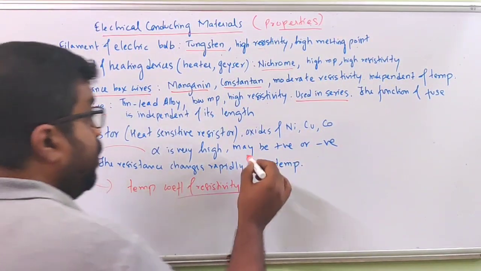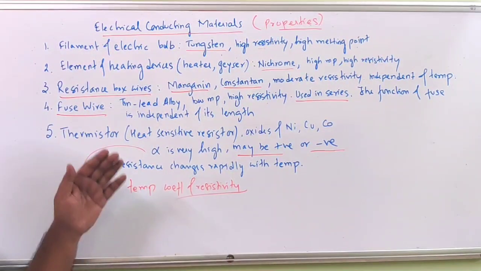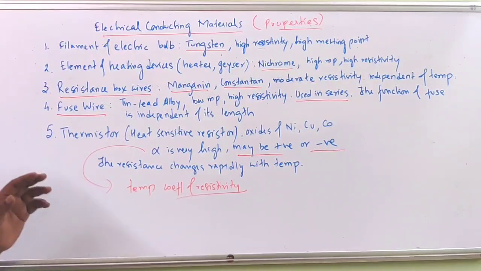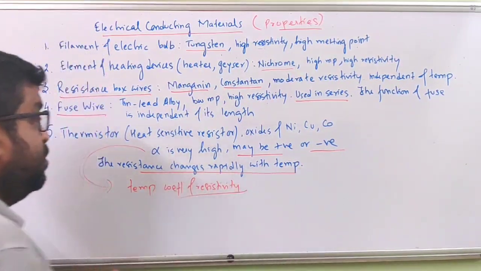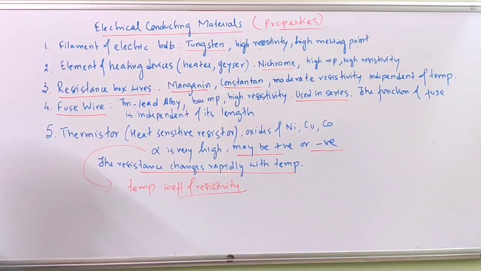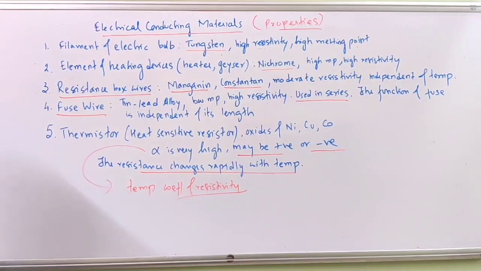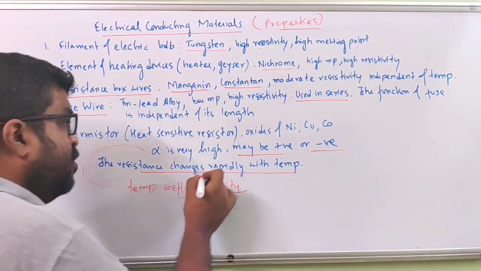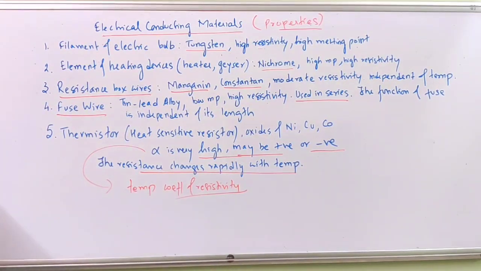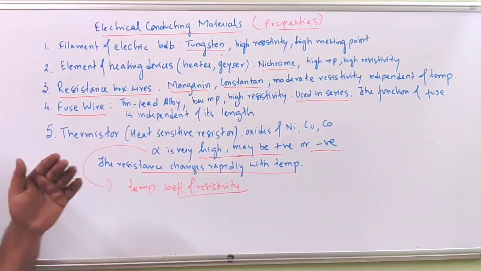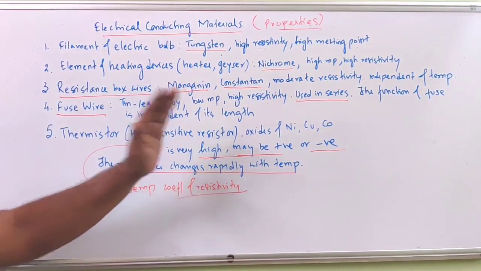It may be positive or negative. It can have both positive and negative values, but the value should be high. The resistance changes rapidly with temperature. For these materials the resistance must change rapidly with temperature, since a high value of alpha also implies the resistance changes rapidly with temperature. So these are some of the electrical conducting materials and their properties.